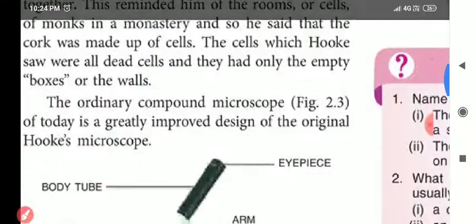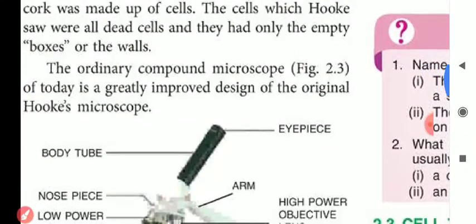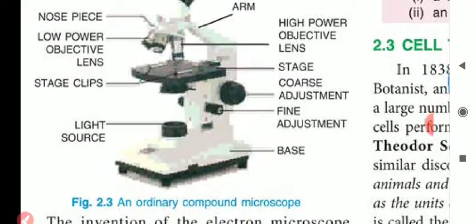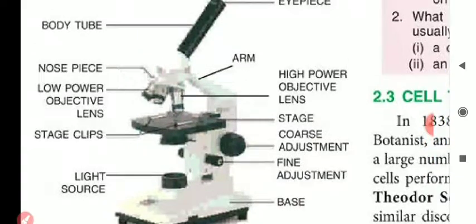Next, my dear students, the ordinary compound microscope of today is a greatly improved design of the original Hooke microscope. This is the diagram of the compound microscope. When we go to the lab, at that time I will show you the compound microscope.